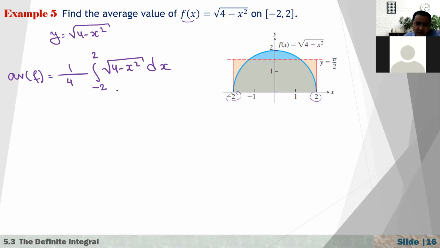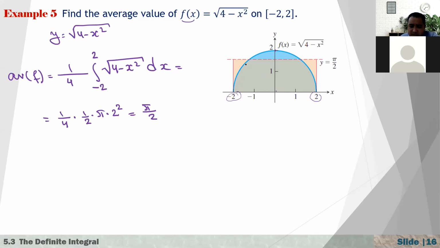Right now we are not in a position to calculate this kind of integral. We have not studied it yet; we will study it a bit later in chapter 6. So for now, using the definition, since it gives us the area, we know how to find the area of a semicircle. 1 over 4 times the area of the semicircle whose radius is 2. That is 1 over 2, because it is a semicircle, times pi r squared, with radius 2 squared, which is pi over 2. So the average value of the function is pi over 2.